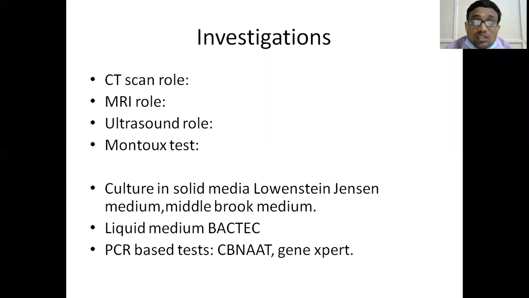So you cannot wait 2.5 months in a tubercular infection. But it is the gold standard investigation, which means culture is the best investigation. Since we cannot wait 2 to 6 weeks, many newer investigations have come.